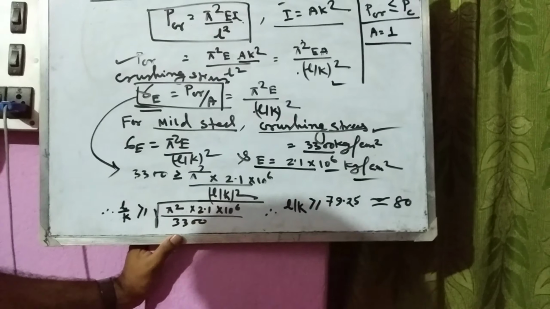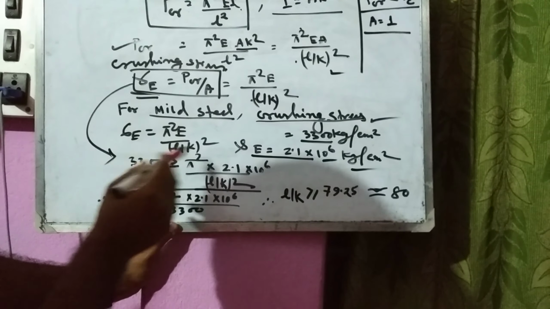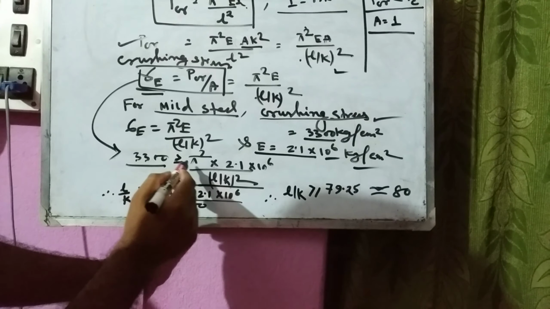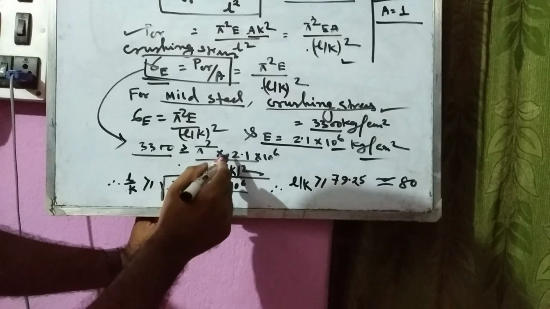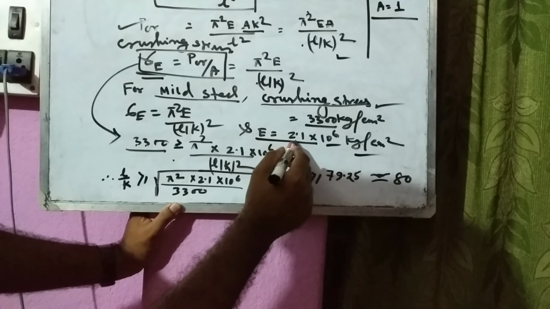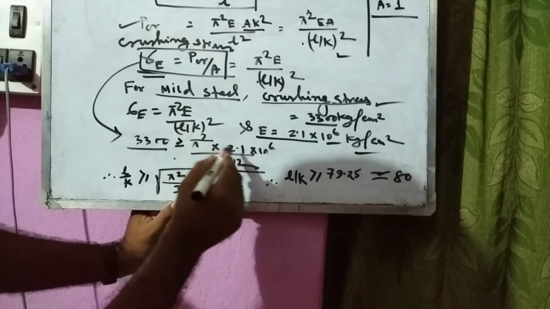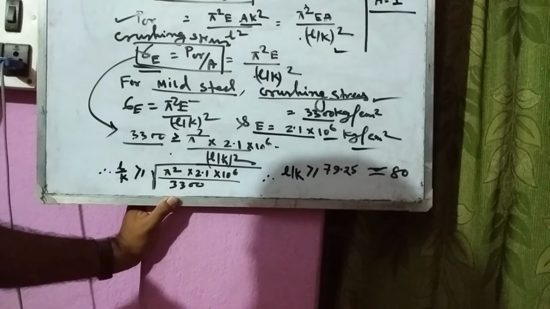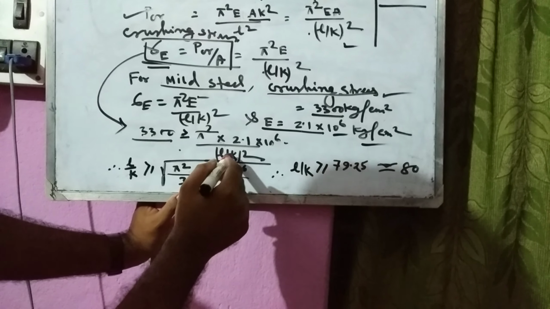Just put the value of sigma C, that is 3300, greater than or equal to pi square E, where E equals 2.1 into 10 to the power 6, by L by K the whole square.